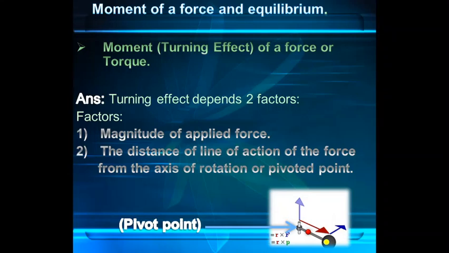Let's try to understand this point with this example. Imagine you are applying a force of 10 Newton on the yellow point and on the red point. The same force you are applying on both points. If we apply a force of 10 Newton on the yellow point, it will rotate with more speed than this red point. If we apply the same force of 10 Newton on the red point, it will rotate with less speed compared to this point.